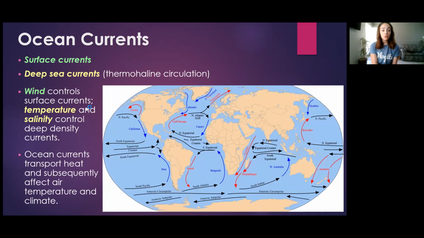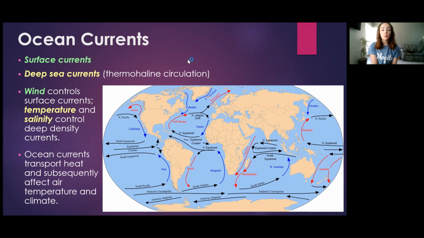Temperature, pressure, air circulation, and the Coriolis effect, however, do not only affect wind patterns, but they also affect ocean circulation. The circulation of the ocean is controlled by surface currents and deep sea currents. Surface currents are mostly controlled by wind, and therefore they'll tend to follow a pattern similar to what we saw on the previous slide.